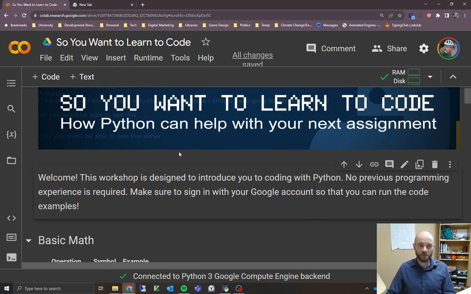So I recommend clicking that so you have your own copy to work with. You can take your own notes if you want to. You can edit my code examples. You can add your own examples and change things. So feel free to do that if you haven't already.